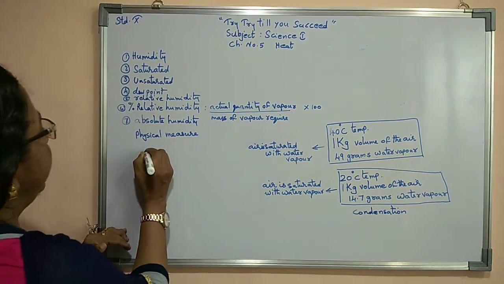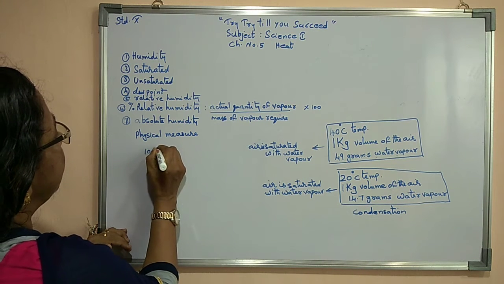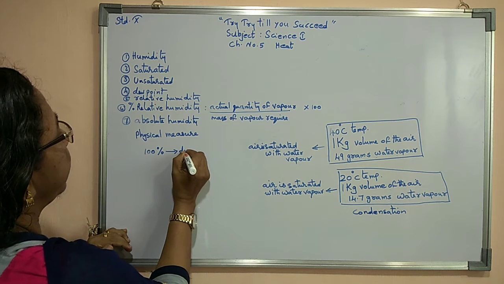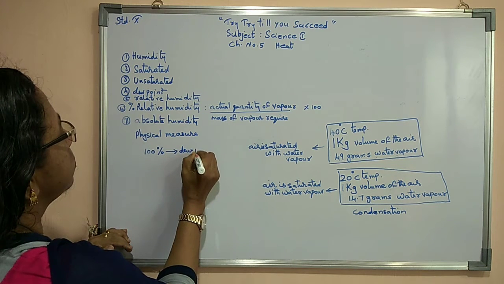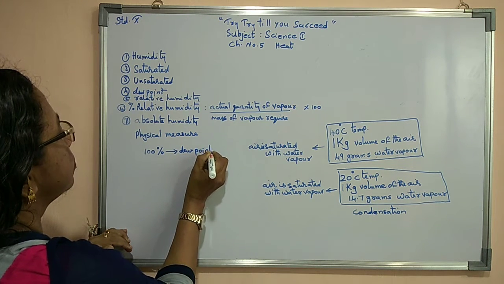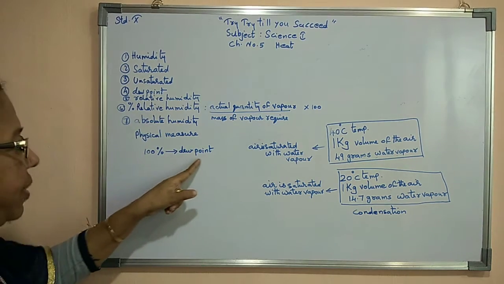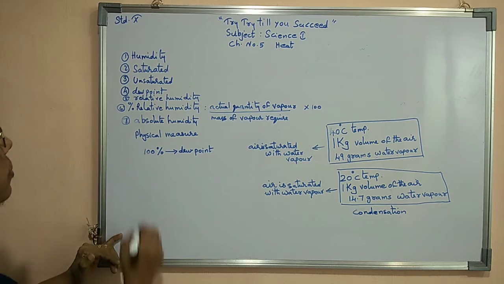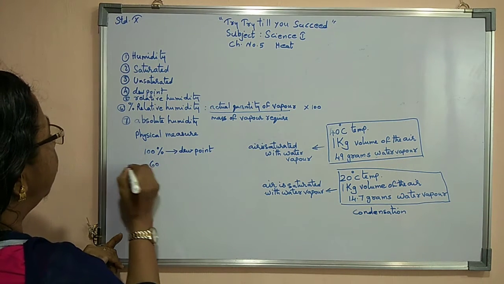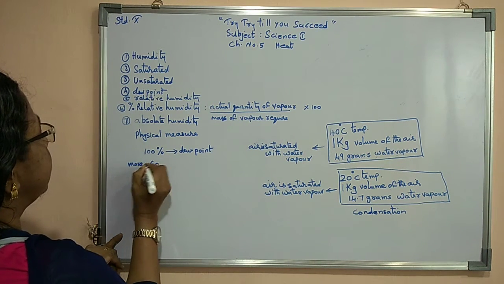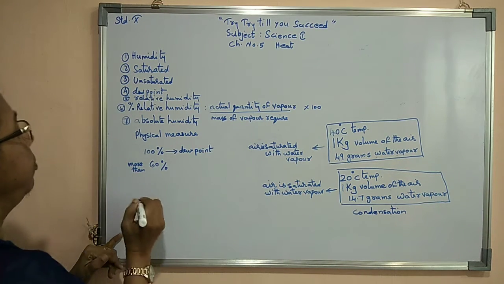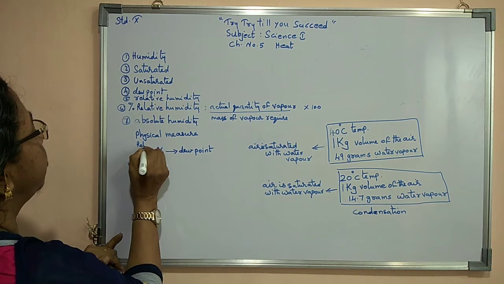If the relative humidity is 100%, we can say that is dew point. At dew point, relative humidity will be 100%. Here the title I am writing is relative humidity.